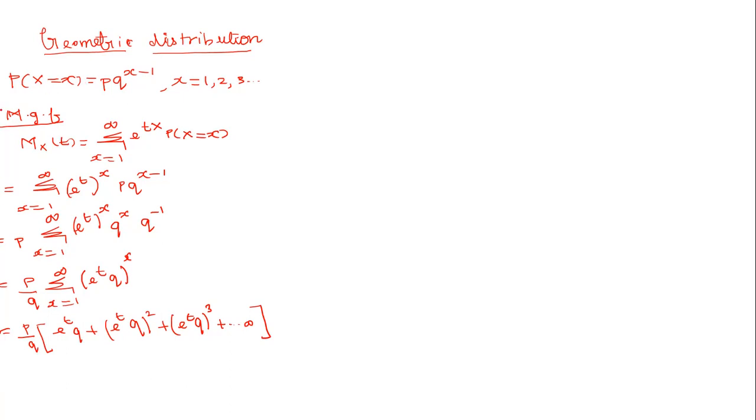Therefore, M_X(t) is equal to p divided by q. I am taking e power t q outside from the expression, so 1 plus e power t q plus e power t q the whole square and so on to infinity. You can cancel q and q.